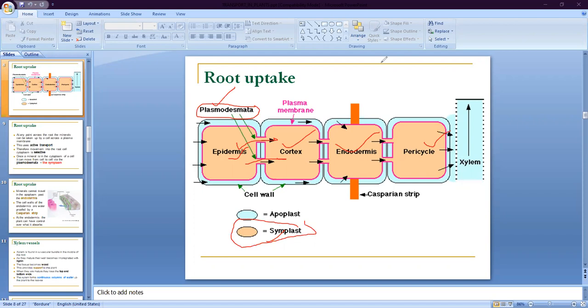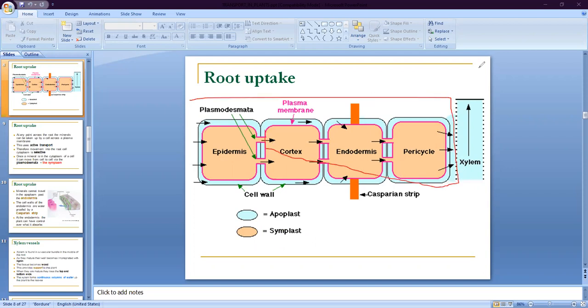So symplast and apoplast are the pathways by which the water transfers from the root hair to the xylem vessel. So all this system is in the root organ, and it is the upper region of root from where the water is received by the xylem vessel.